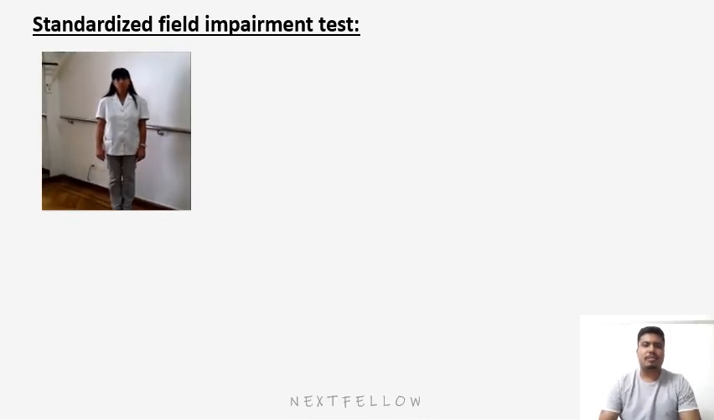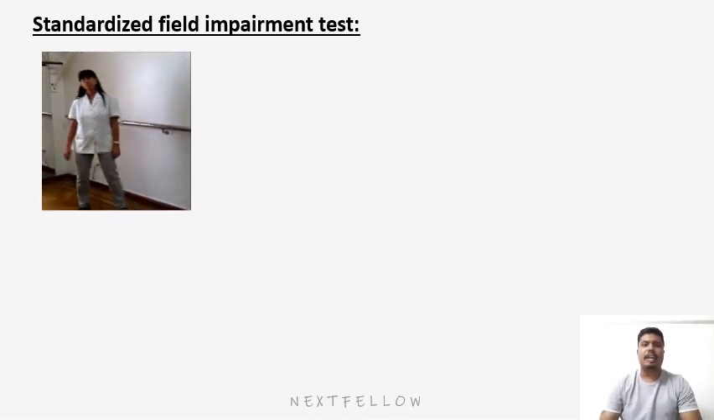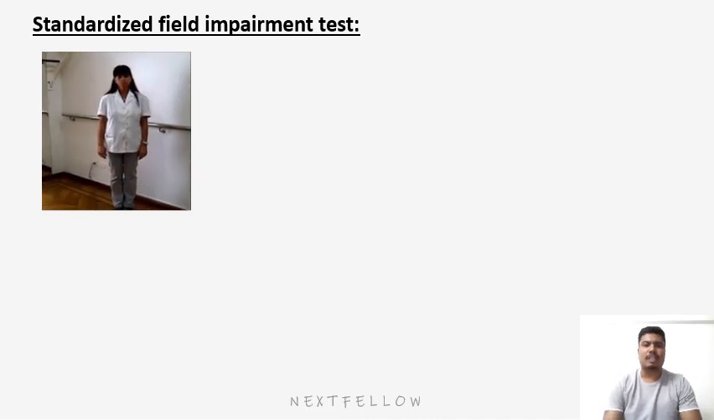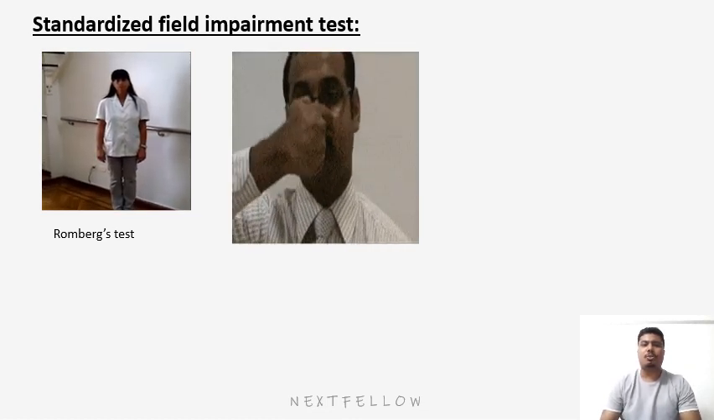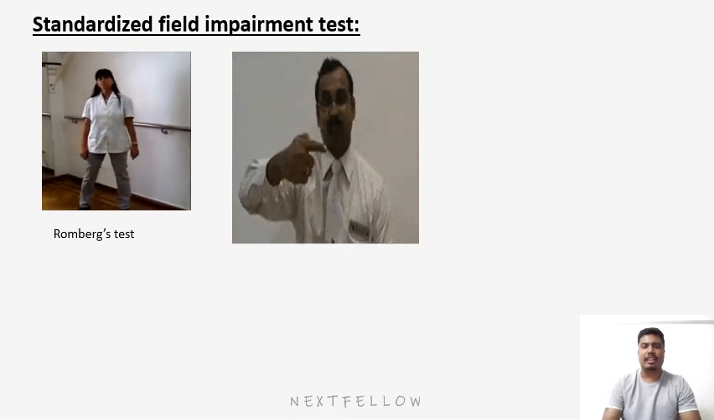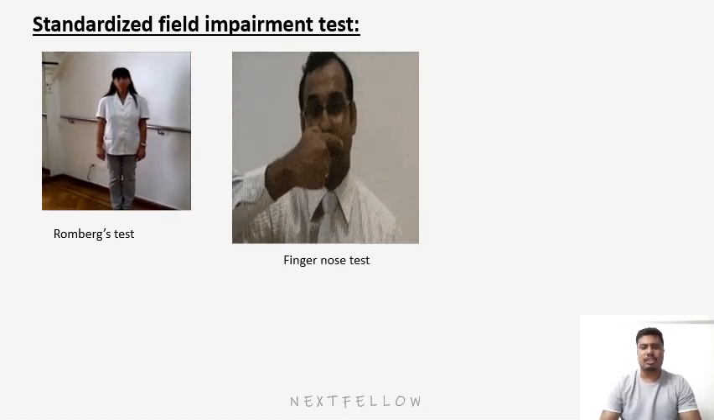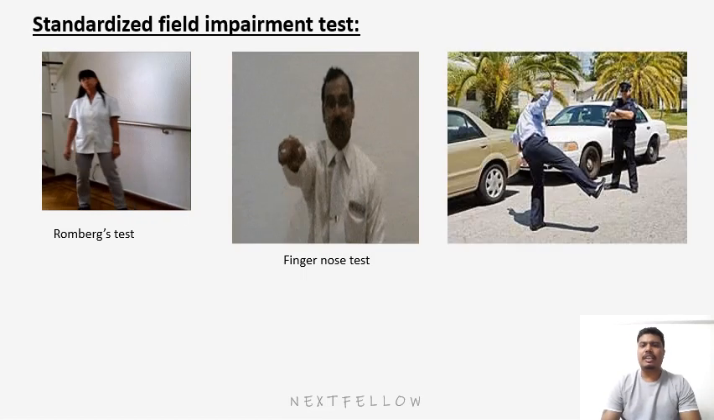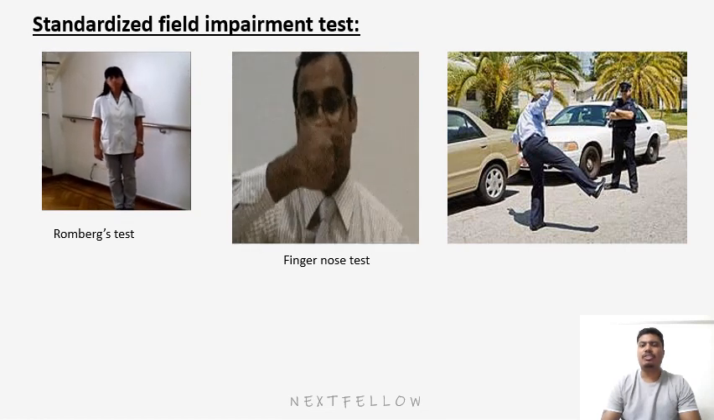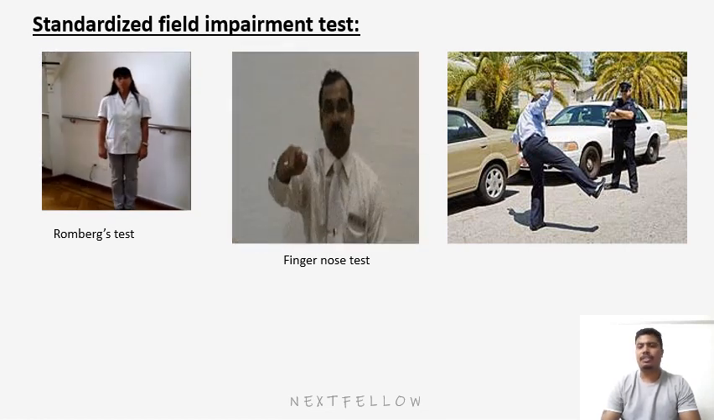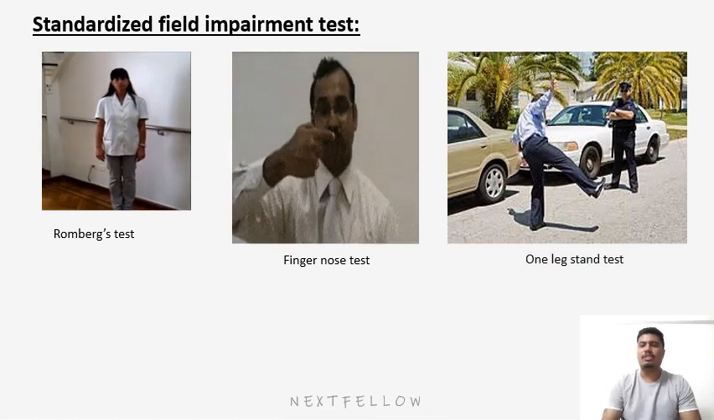The various standardized field impairment tests for drunkenness are as follows. In this test the person has to stand with eyes closed, and if he sways to one side, then the test is positive. It is called Romberg's test. In the next test, the patient is asked, with closed eyes, to touch his nose with the finger alternately with the left and right hand. This test is known as the finger nose test. The third test: the patient is asked to stand on one foot, the other foot being 5 to 6 inches above the ground. If the person sways, then the test is positive. This is called the one leg stand test.